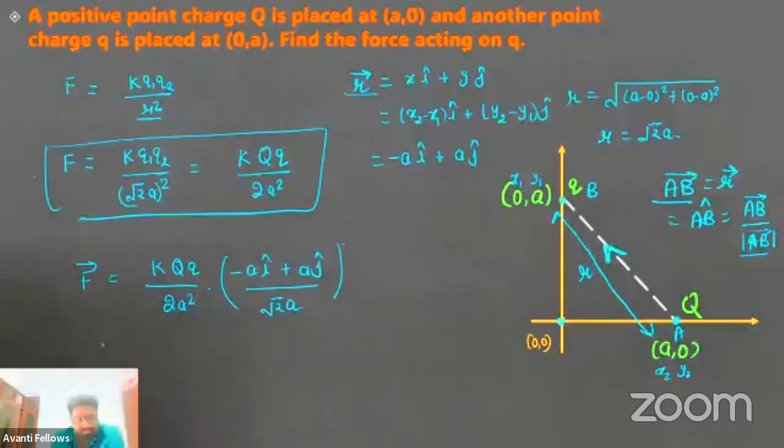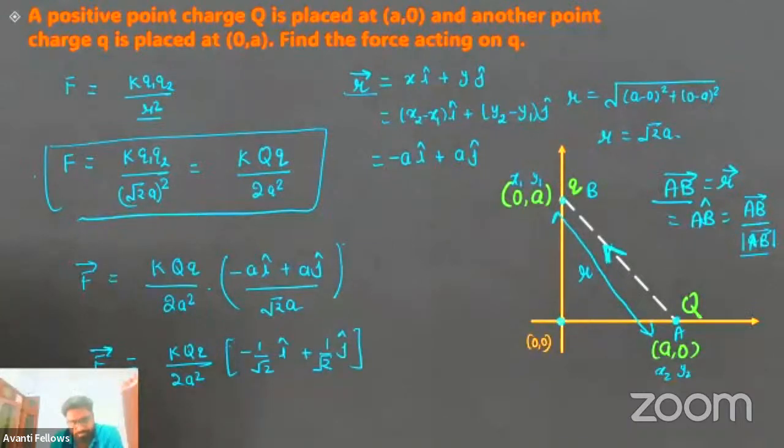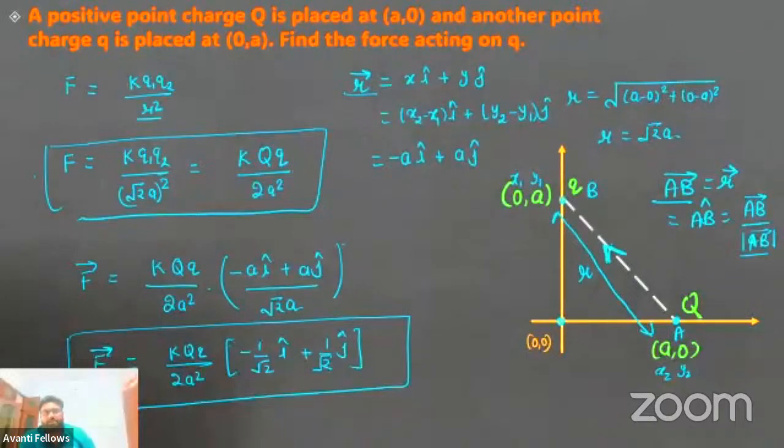Again, you can take a as common. So K capital Q small q divided by 2a square into (minus 1 upon root 2 i cap plus 1 upon root 2 j cap). Clear to everyone? So this is the expression for force in vector form.